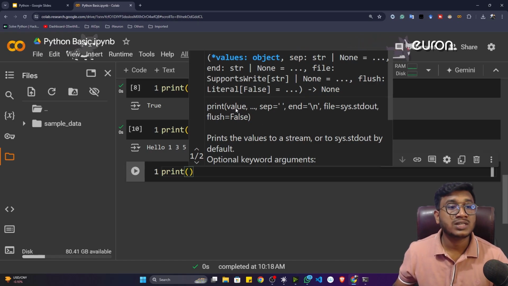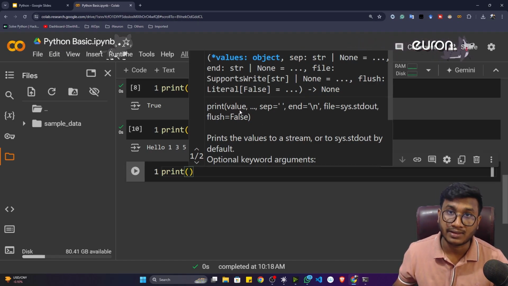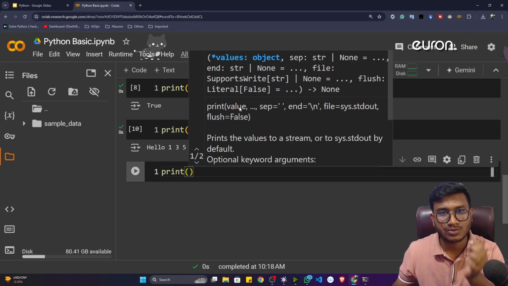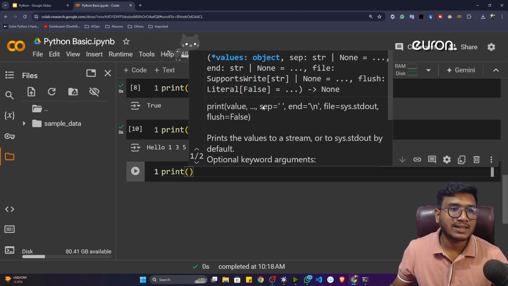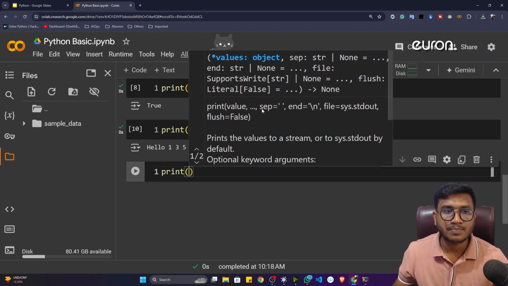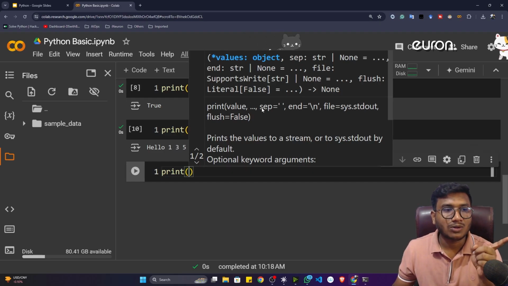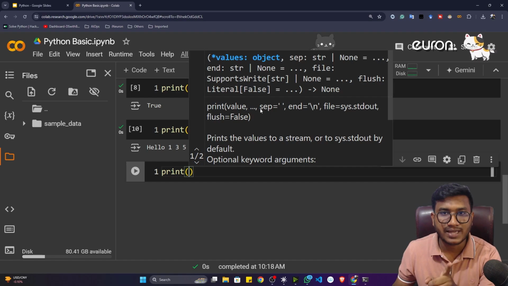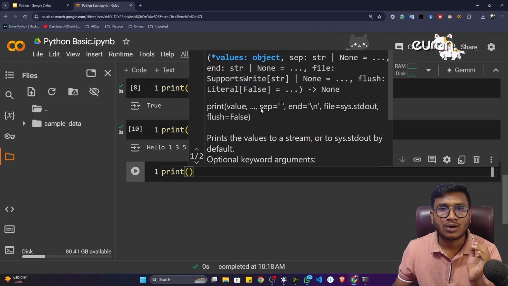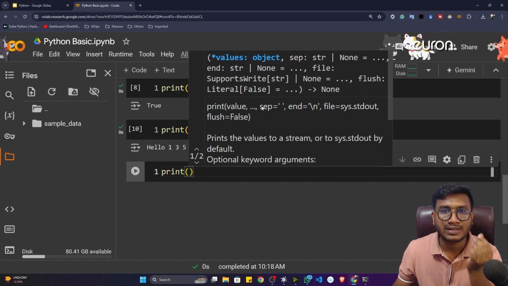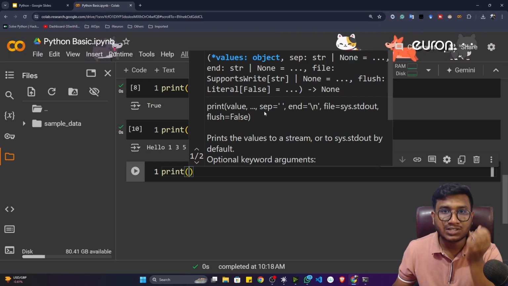You can see the first input, it takes the value. That means the value we have given, like hello, 7, 9, whatever we have given, this is called value. There is another parameter called separator. Separator means, after hello, what would be the separator? Whether it's a space, a new line, a hyphen, a comma, or a full stop. This is called the separator.